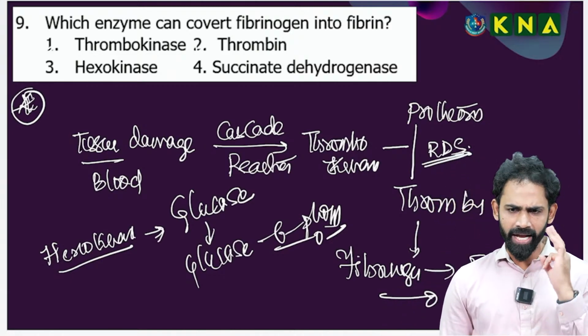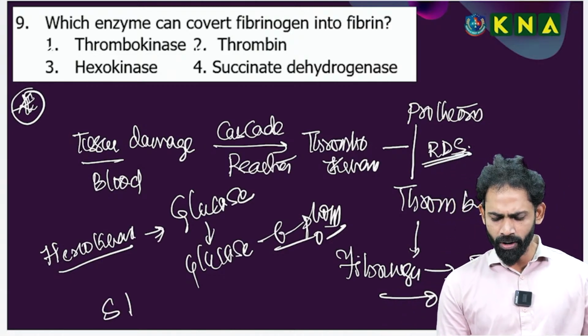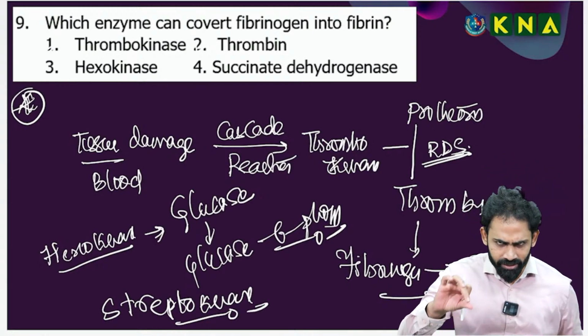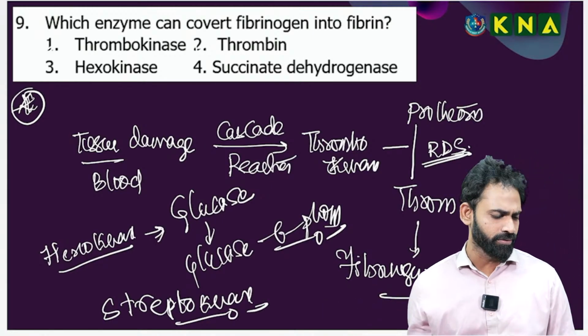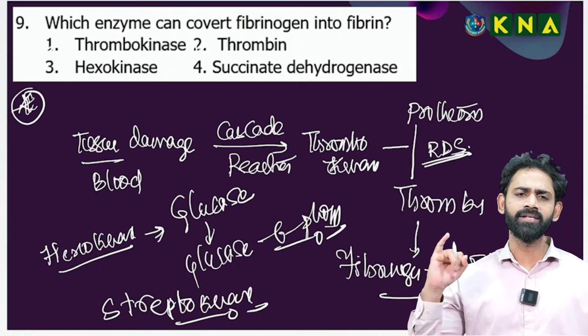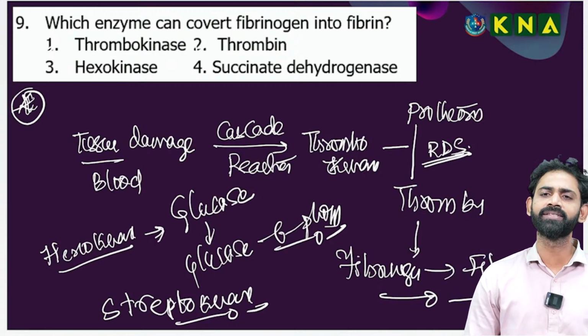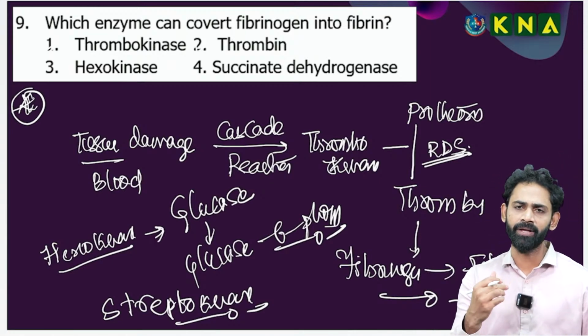The next kinase, if you remember, is streptokinase. Can somebody type and tell what is streptokinase? So 3 kinases: thrombokinase, hexokinase, streptokinase. If you remember, the chapter is microbes.